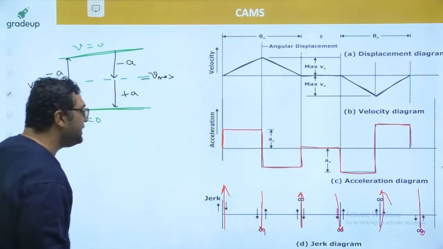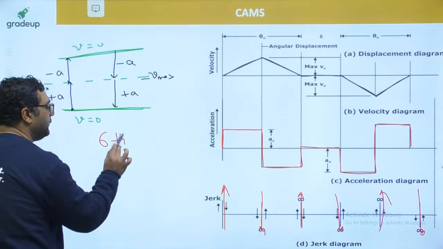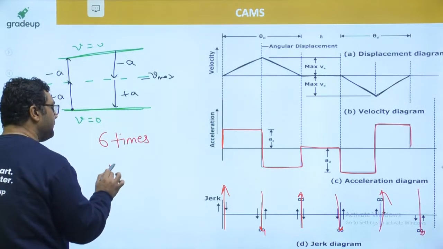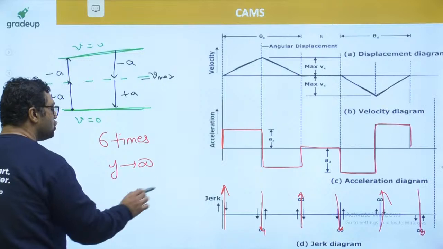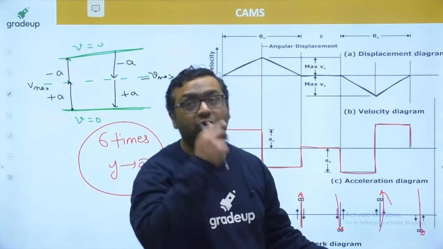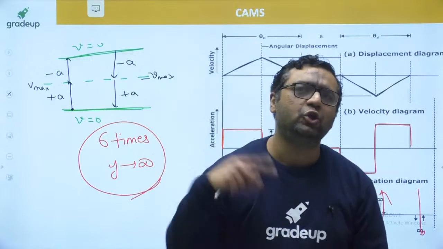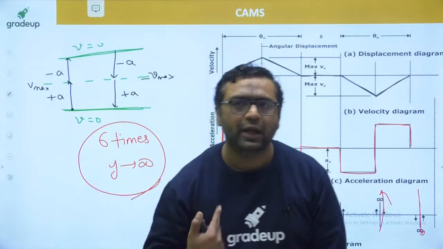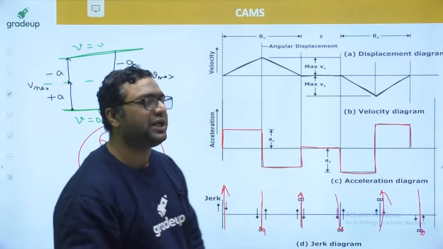So my dear, this time 6 times jerk becomes infinite. So once again I will say, my dear, as jerk is becoming infinite 6 times, it is used for slow to medium speed applications.